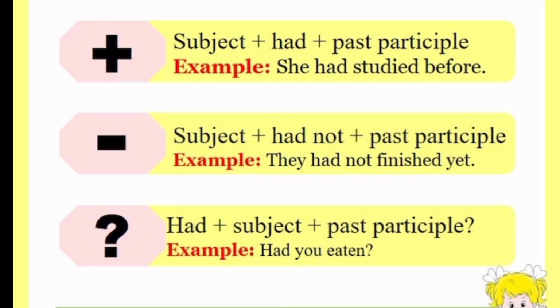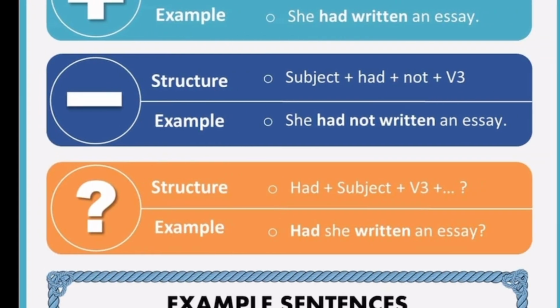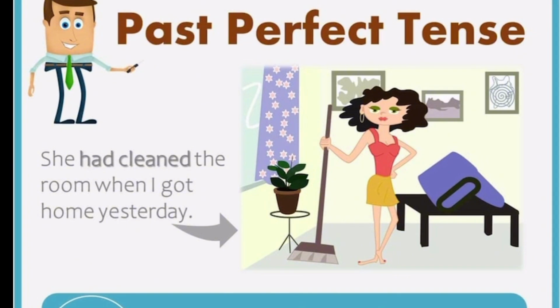That's verb number 3. Now let me give you another slide. Look at it. She had cleaned the room when I got home yesterday. Look at the lady standing with a mopping stick. That means the room was cleaned when he got home. Look at him coming. You can see. So that is past perfect tense.